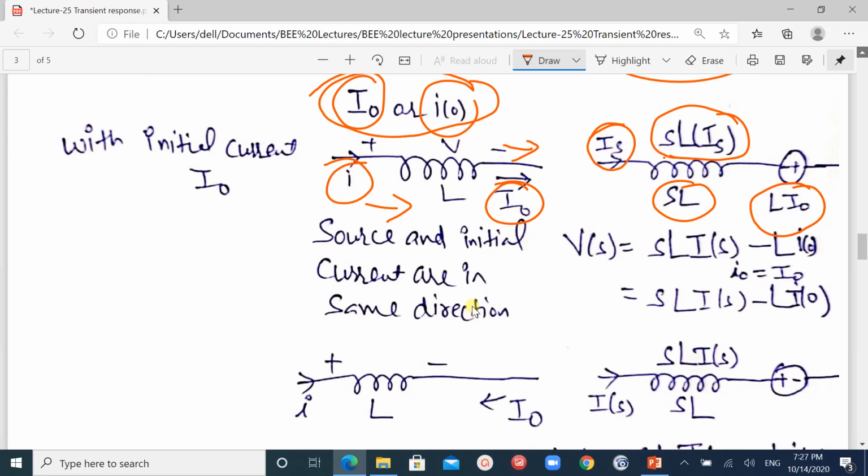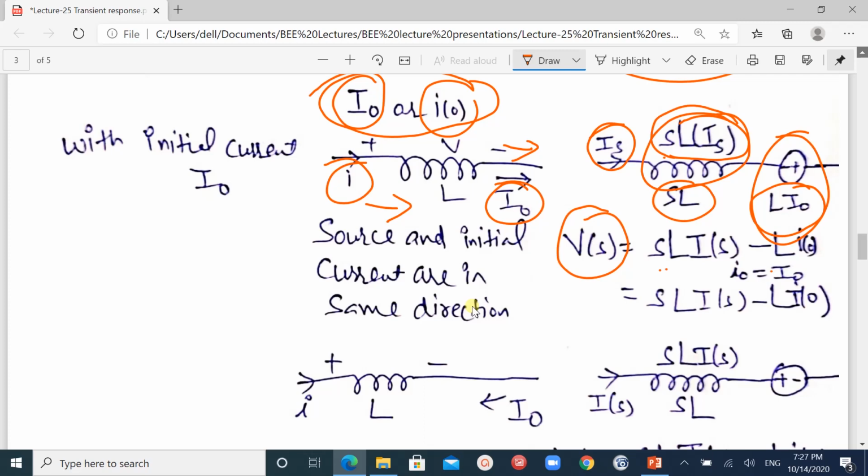So if we write down the equation, Vs is our voltage, source voltage, and this is equal to the voltage drop SLIS minus this voltage drop, L into I naught.